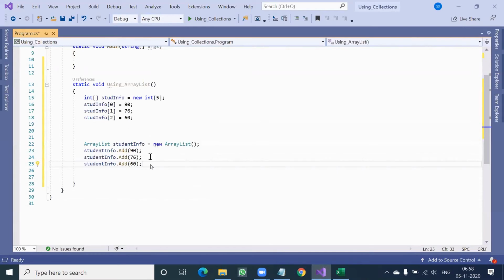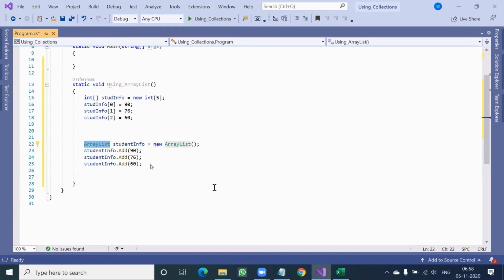So let's see what happens if I remove something here in array list. There is a function called remove, like add is a function in the array list class.